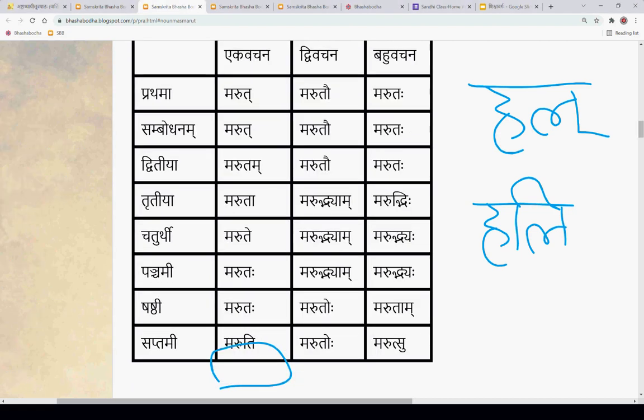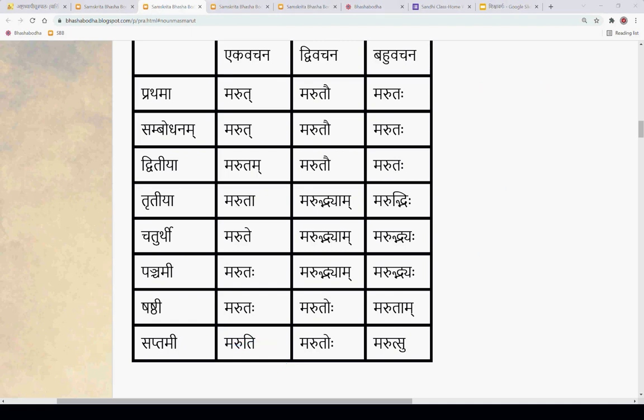Remember that like this, marut becomes maruti. It is a halanta shabda, a vyanjananta shabda pratipadikam. Jalamuk becomes jalamuchi.